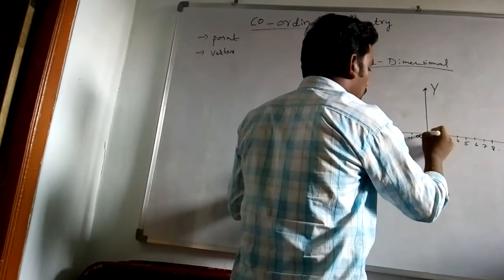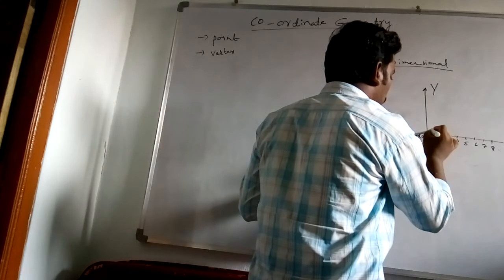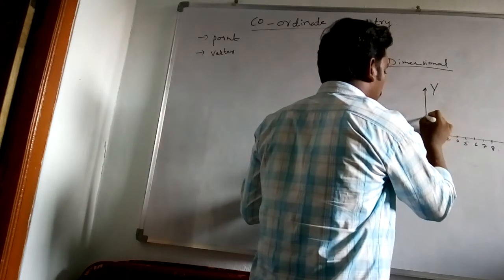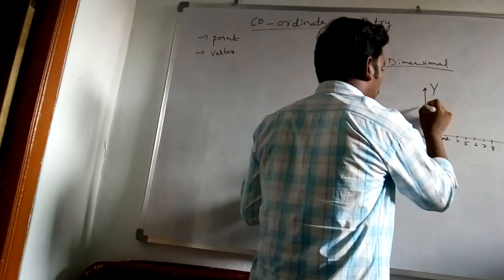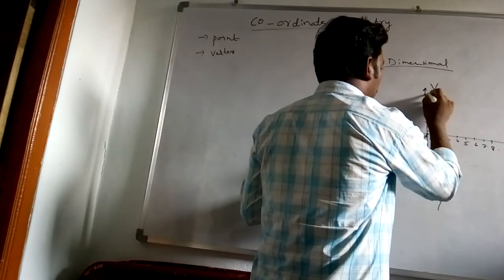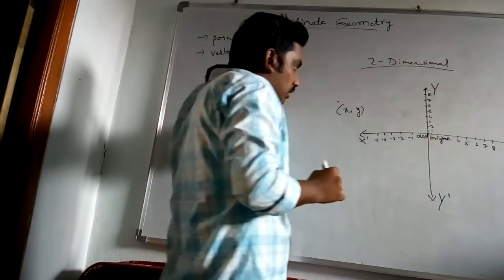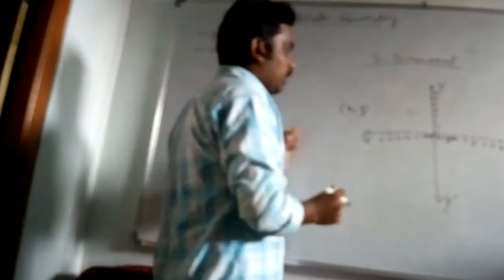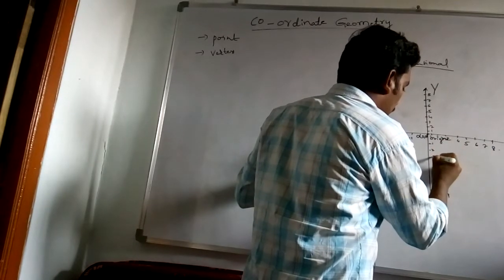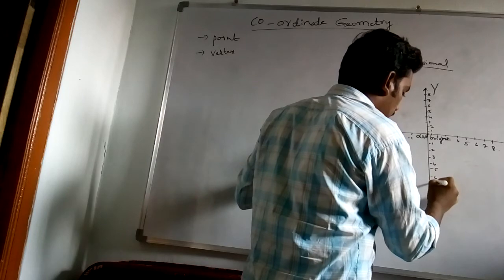On the y-axis, moving upward we get positive values 1, 2, 3, 4, 5, 6, 7, 8. Downward we get -1, -2, -3, -4, -5, -6, -7.